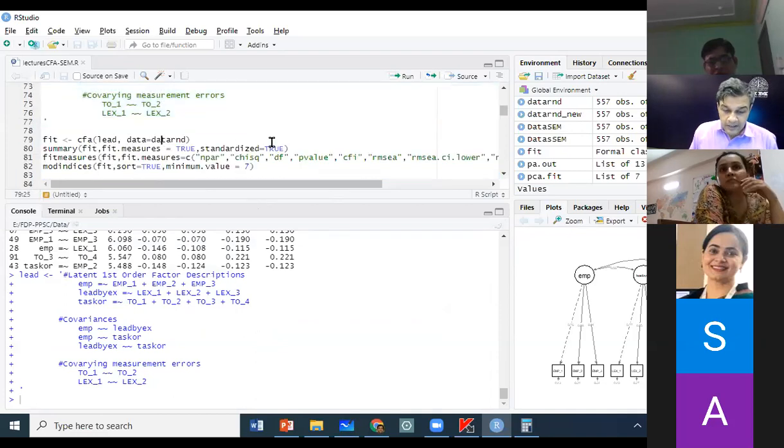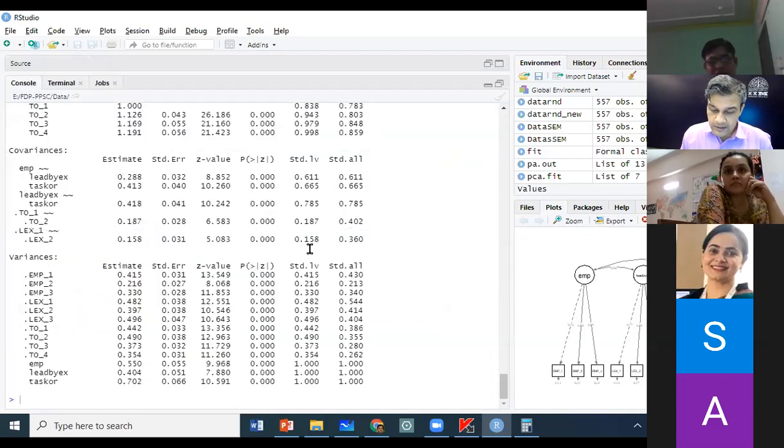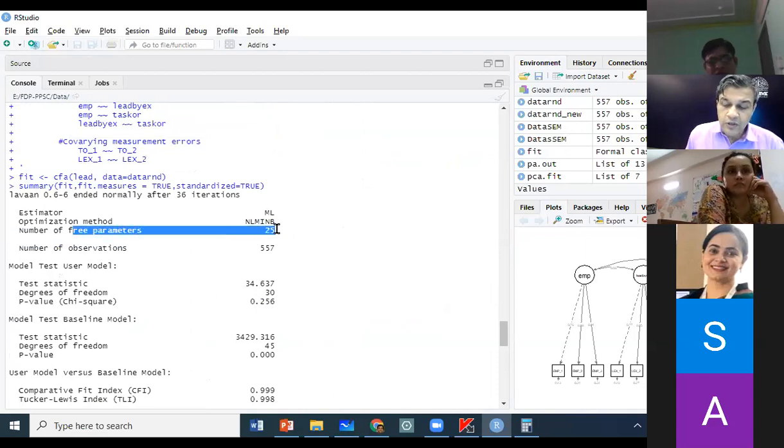Then we run the command confirmatory factor analysis, and I ask the tool to report the summary. Now the number of parameters to be estimated has increased by 1 again. It has now become 25. One more covariance is added, so now it has to estimate one more covariance.